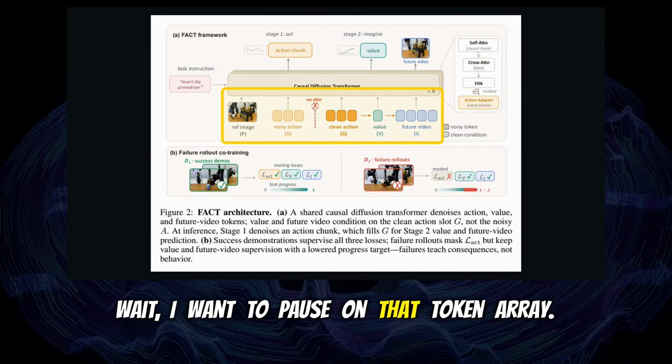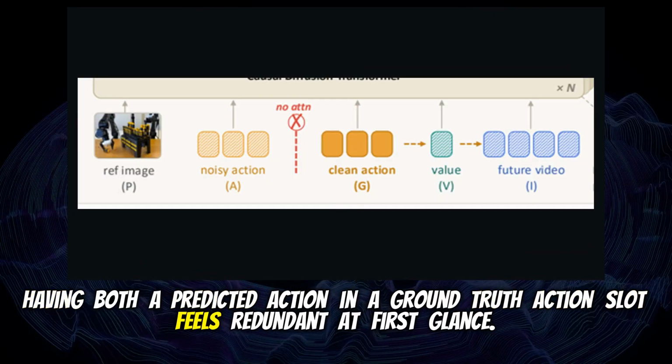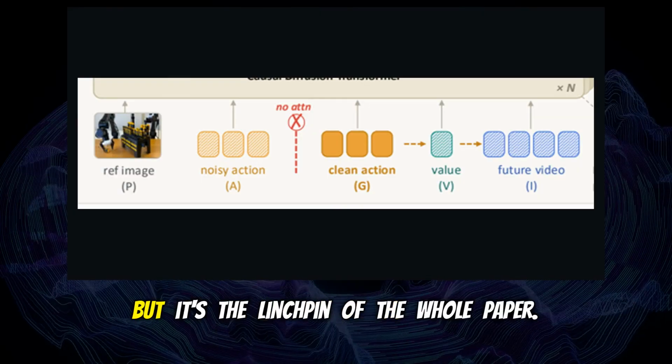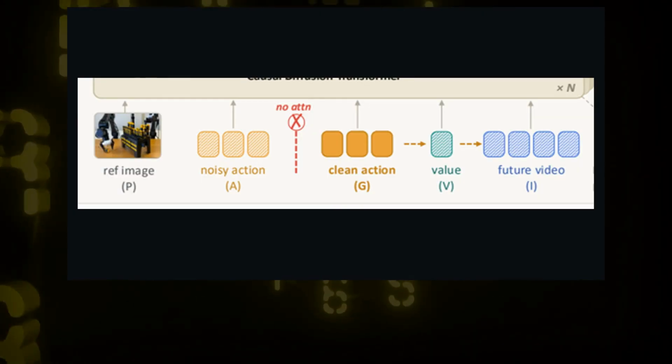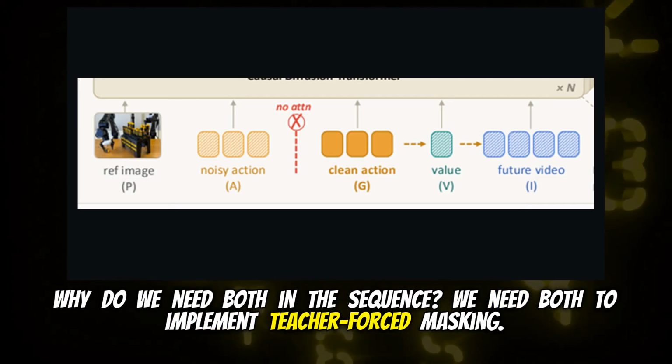Wait, I want to pause on that token array. Having both a predicted action and a ground truth action slot feels redundant at first glance. It does, yeah. But it's the linchpin of the whole paper. Why do we need both in the sequence? We need both to implement teacher-forced masking.